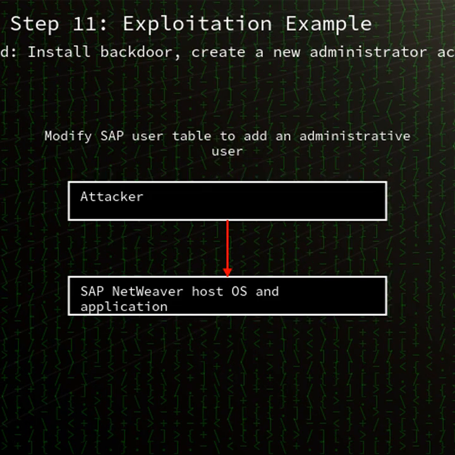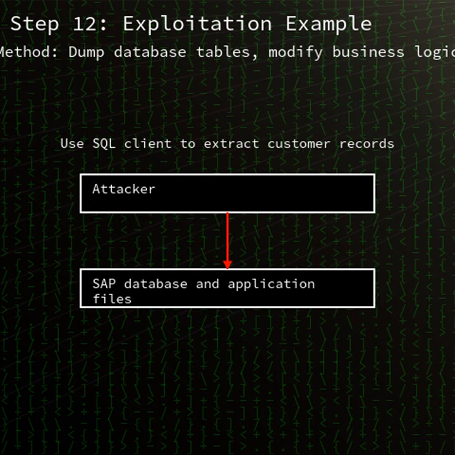A public exploit from VX Underground demonstrates how an attacker can compromise confidentiality, integrity, and availability of the SAP server, leading to data theft, service disruption, or full system takeover.